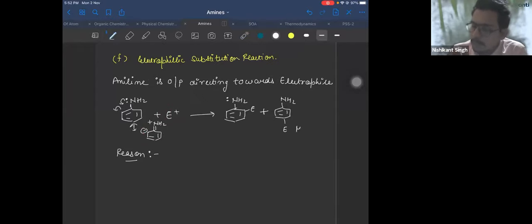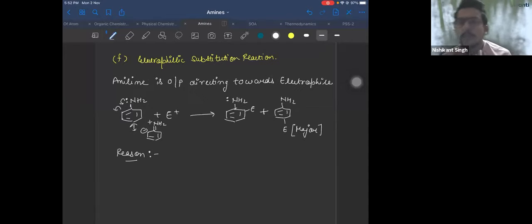Always the major product is para. If there is a chance of hydrogen bonding, then only you'll get ortho as major. Otherwise, always the major is para, due to steric hindrance. With less steric hindrance, it is the major product, right? If hydrogen bonding is possible at ortho, then ortho is the major product, right? So the reason is due to resonance.